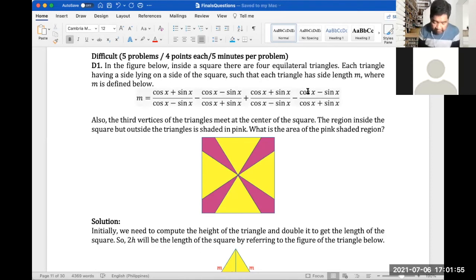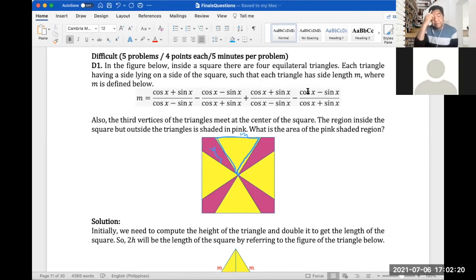So this is the center. This is the equilateral triangle here. And this is m as given, right? The region inside the square but outside the triangles is shaded in pink. So this pink area here, what is the area of the pink shaded region? So that's the question. We need to find the area of the shaded pink region.